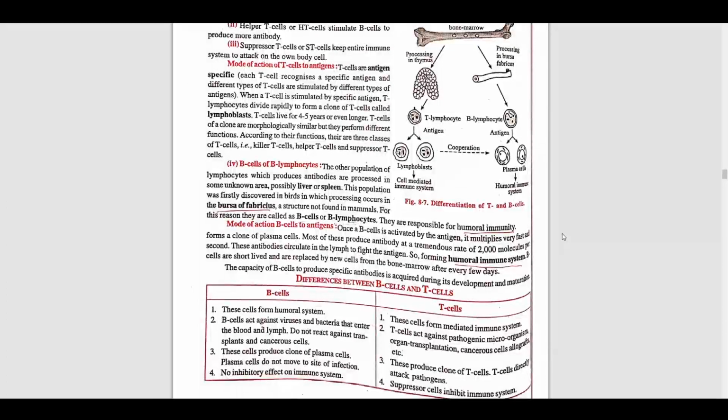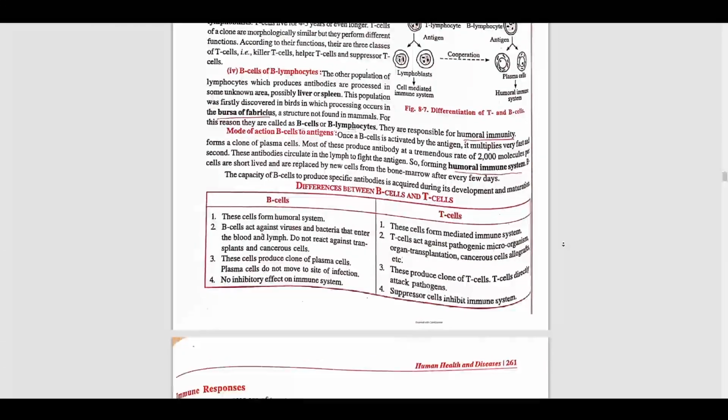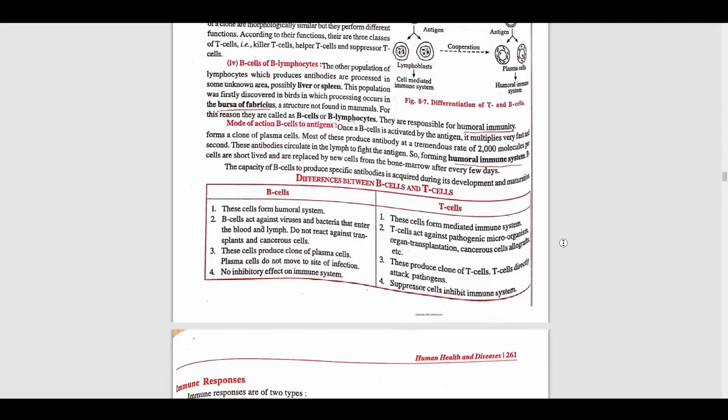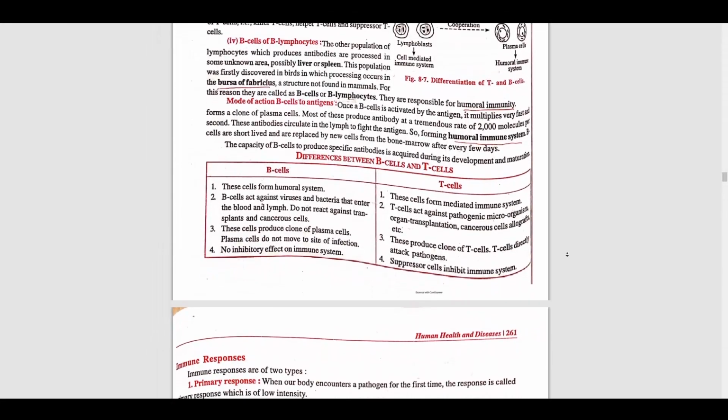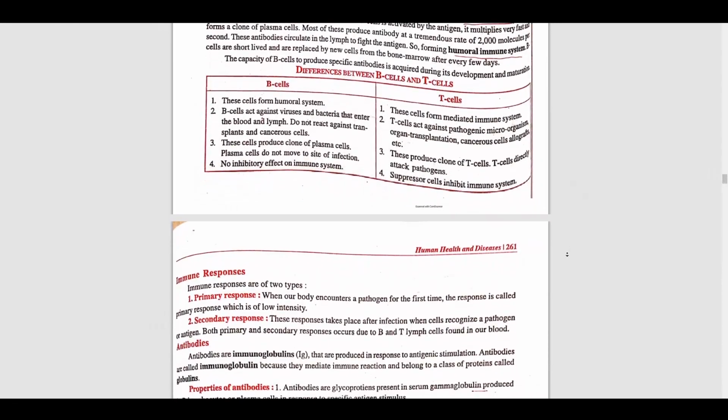These antibodies circulate in the lymph to fight an antigen, so forming the humoral immune system. B cells are short-lived and are replaced by new cells from the bone marrow after a few days. Means the life span of B cells is short, but they can be replaced by new cells. So here you can see the difference between B cells and T cells.